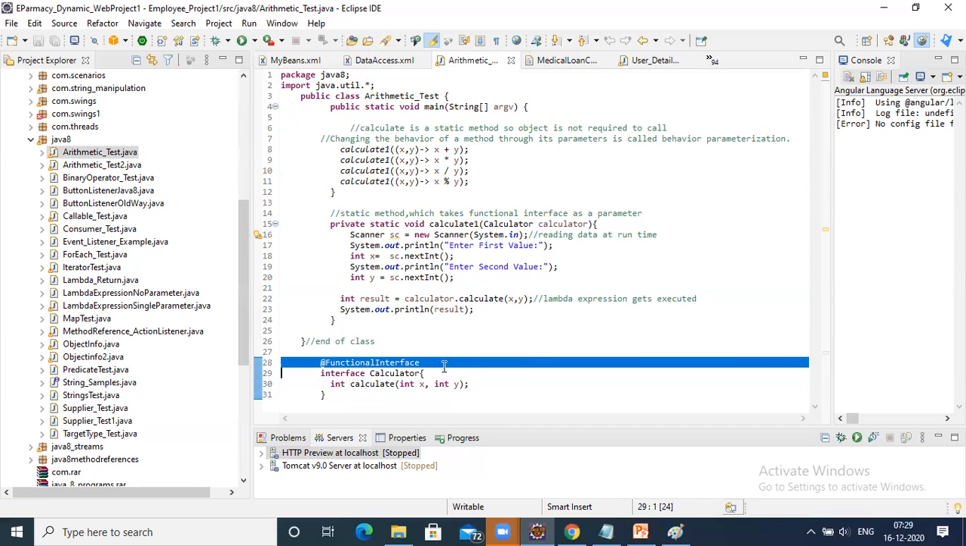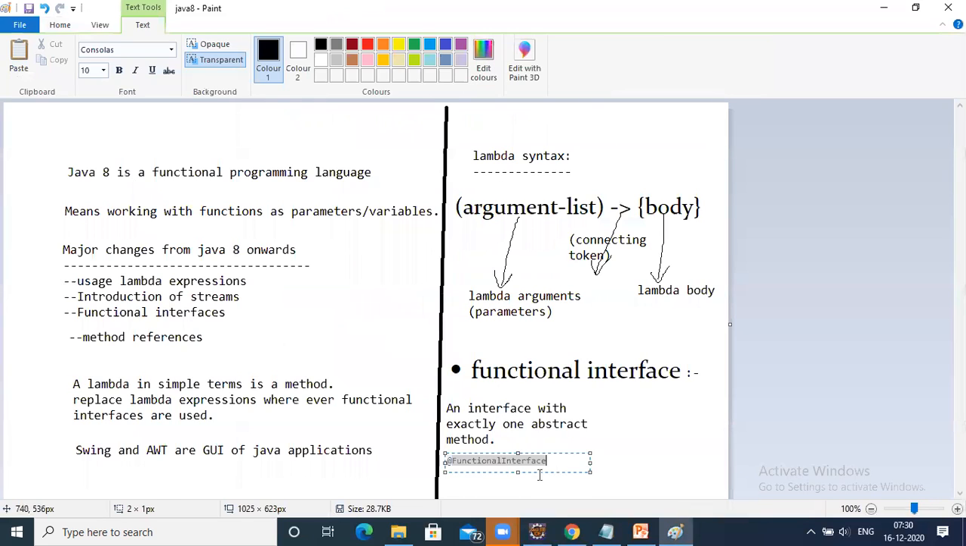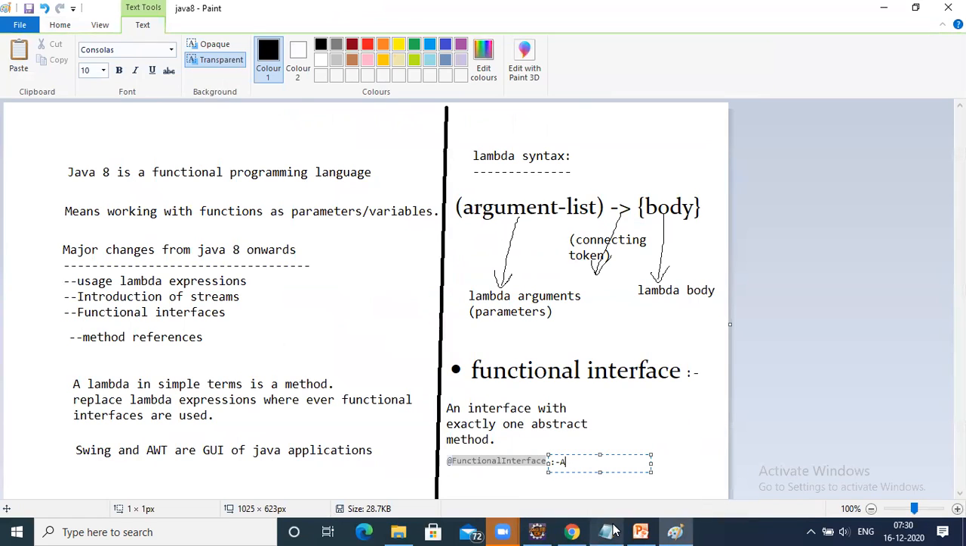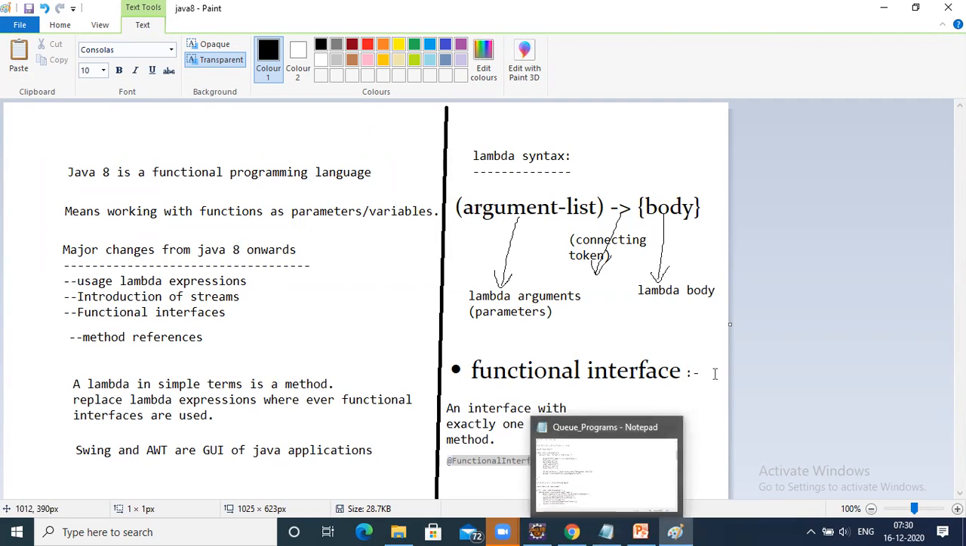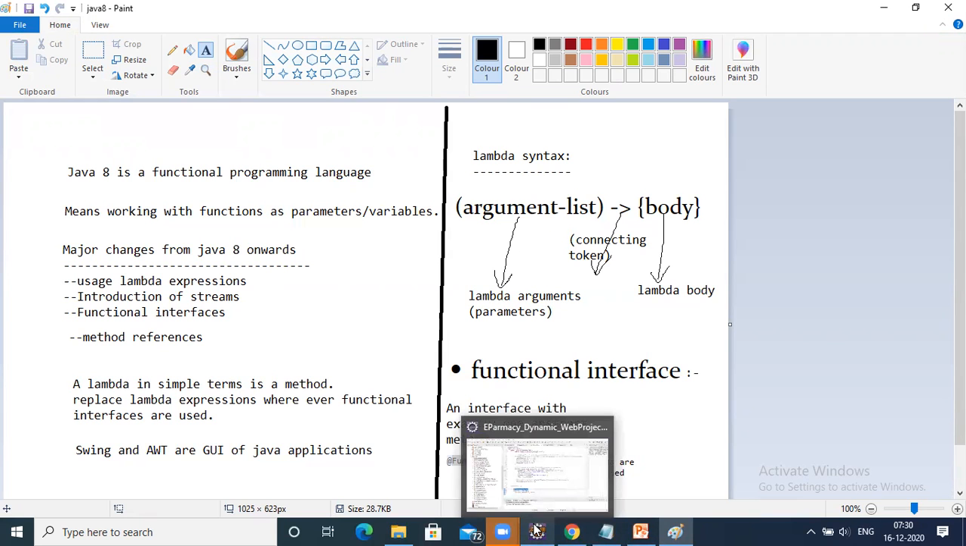Now what is an annotation? Annotations are also nothing but predefined methods. Okay, so here @FunctionalInterface is used in order to represent lambda expressions.